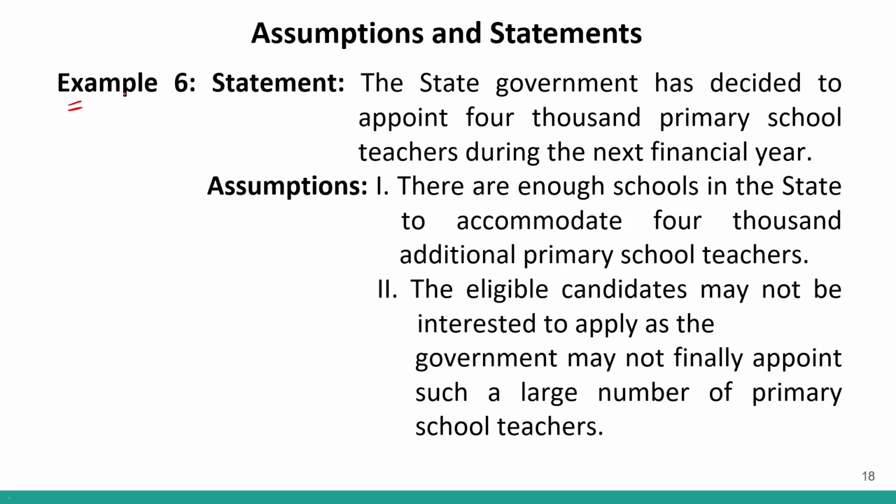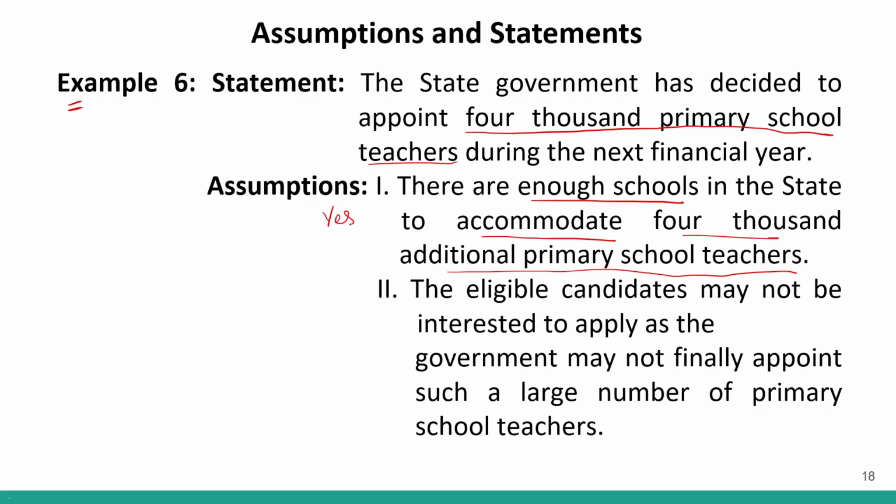Example number 6. So a statement is given to us, two assumptions are given to us. We have to identify which of them is the implicit assumption or which of them is the correct assumption. The statement says the state government has decided to appoint 4,000 primary school teachers during the next financial year. So the state government has decided that they will appoint approximately 4,000 primary teachers in the next year. So first assumption says there are enough schools in the state to accommodate 4,000 additional primary school teachers. Is this a correct assumption?